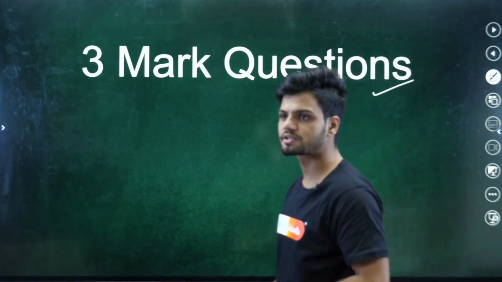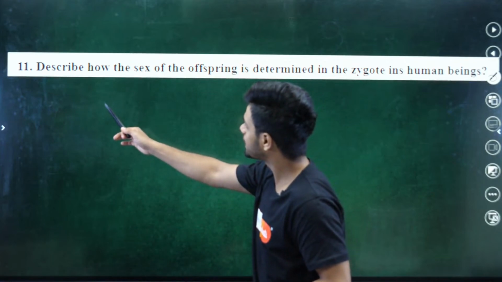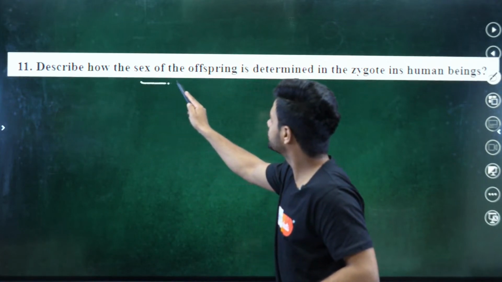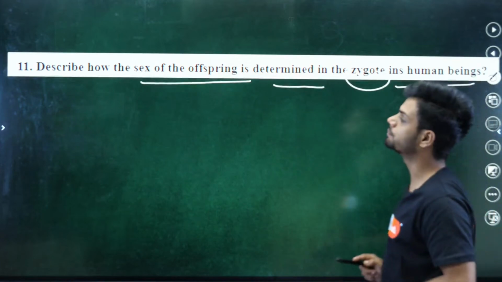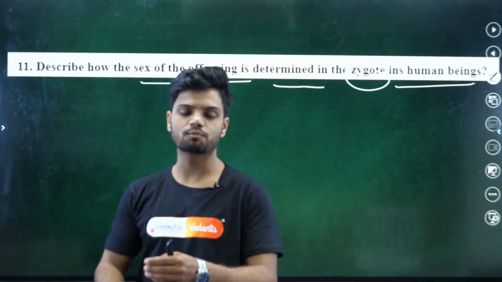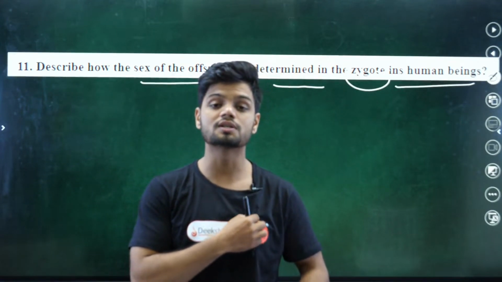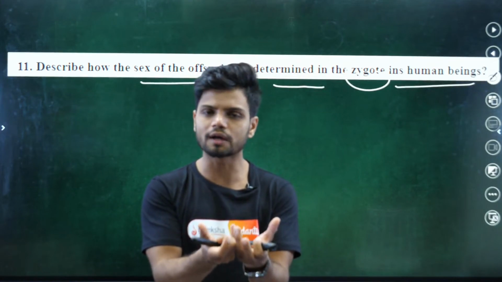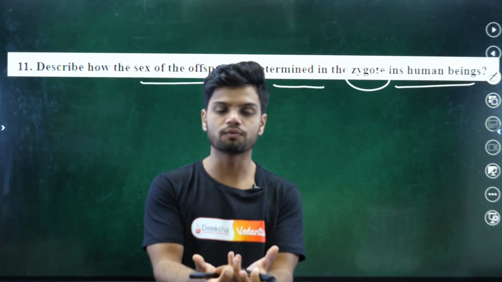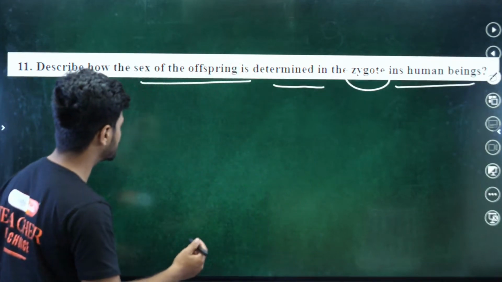Can we do some 3 mark questions here? Okay. The first 3 mark question is here. Describe how the sex of the offspring is determined in the zygote in a human being. Now here onwards we have much more descriptive questions. They can ask you how sex determination happens in humans and how the zygote plays a role here. How can we tell in the zygote itself the sex of a baby? The answer is very simple again. What is the answer here?